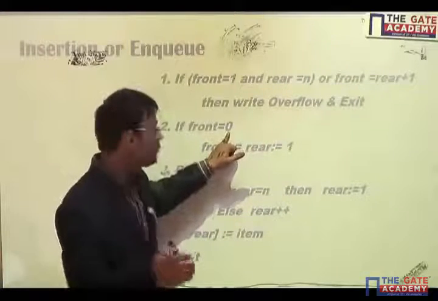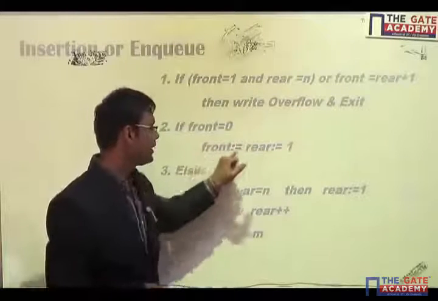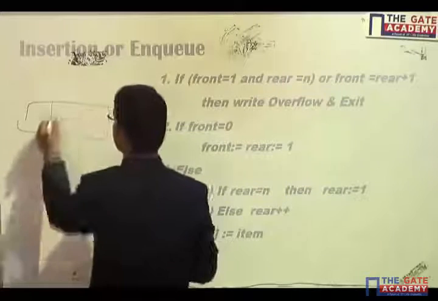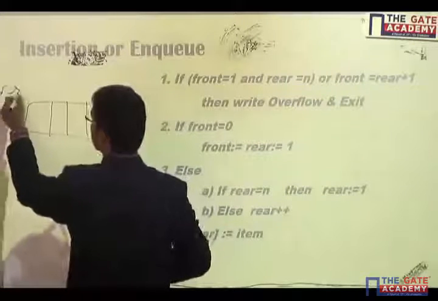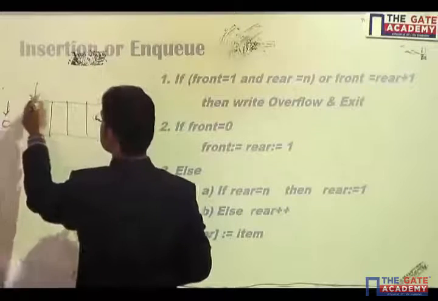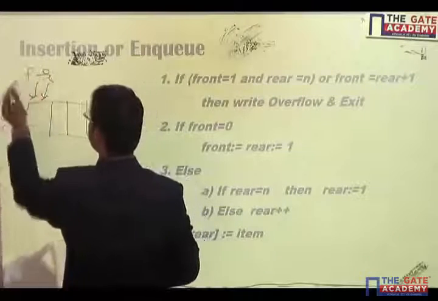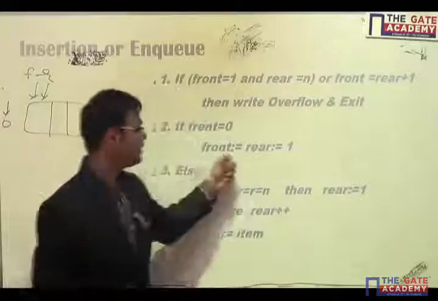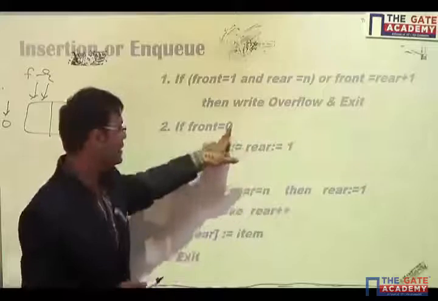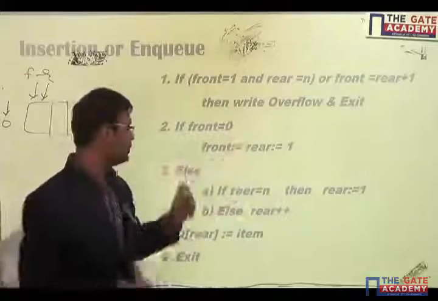Then at that point we have to increase front and rear both by 1. We have seen that when there is no item in the queue, front and rear are both 0. When the first item is inserted, it will be both front and rear. That's why front is equal to rear equal to 1 is set when front is equal to 0. This is the case where there is no item in my queue.